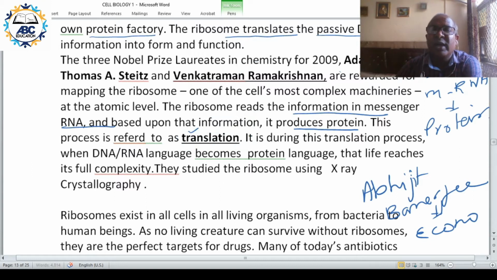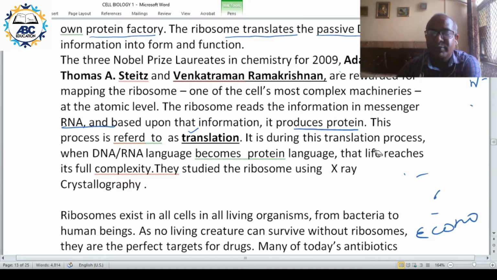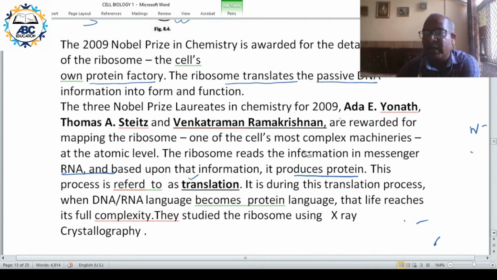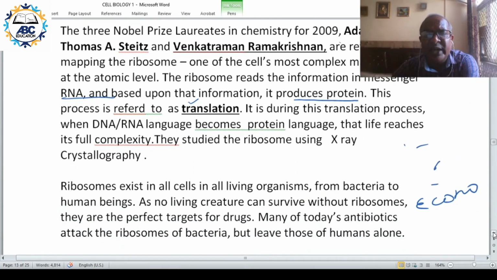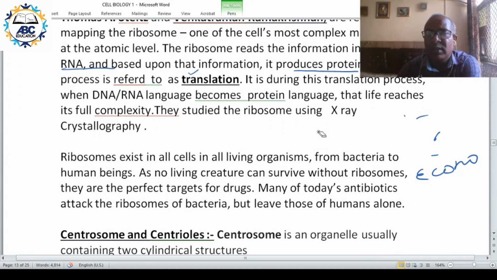He, along with Ada Yonath, an Israeli lady, and Thomas Steitz, studied the detailed functioning of the ribosome. So another historic moment for India: Nobel Prize in Science, Venkatraman Ramakrishnan. They studied the ribosome by a technique called X-ray crystallography. The technique they followed was X-ray crystallography.